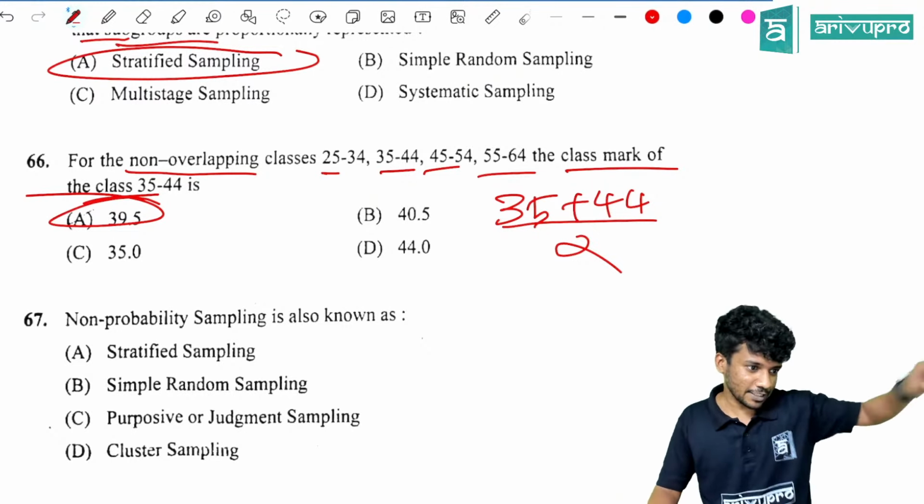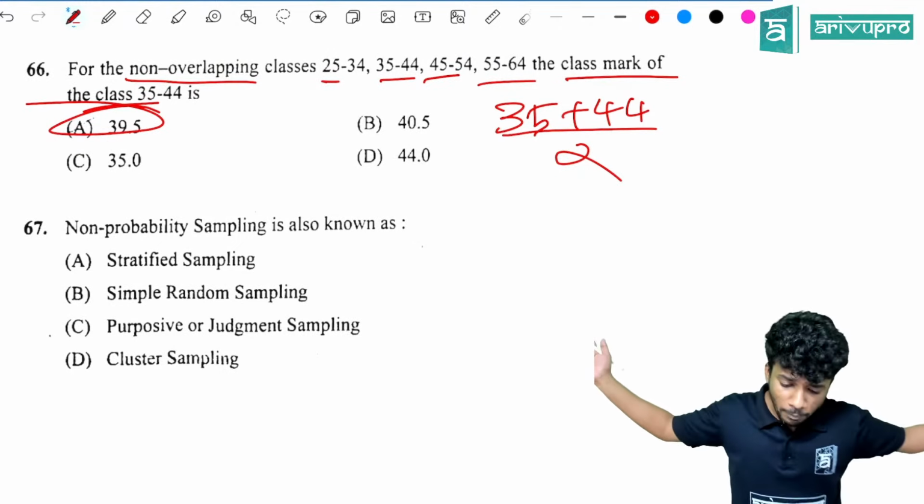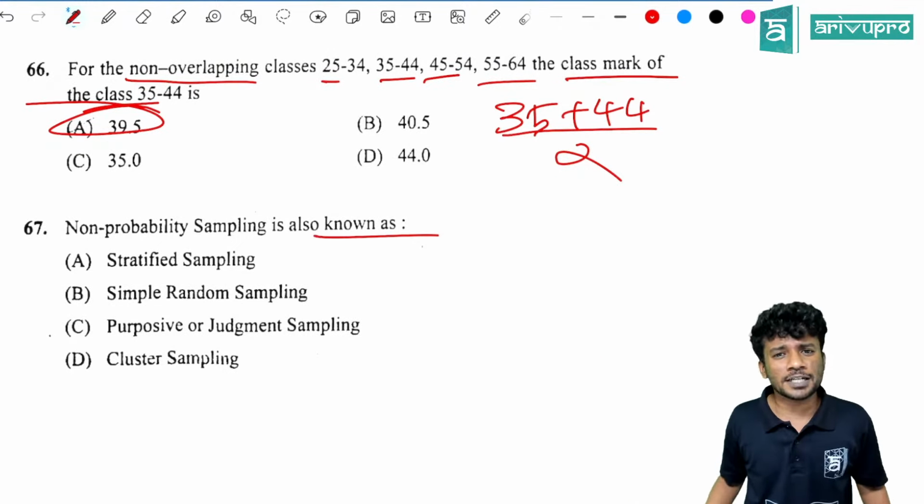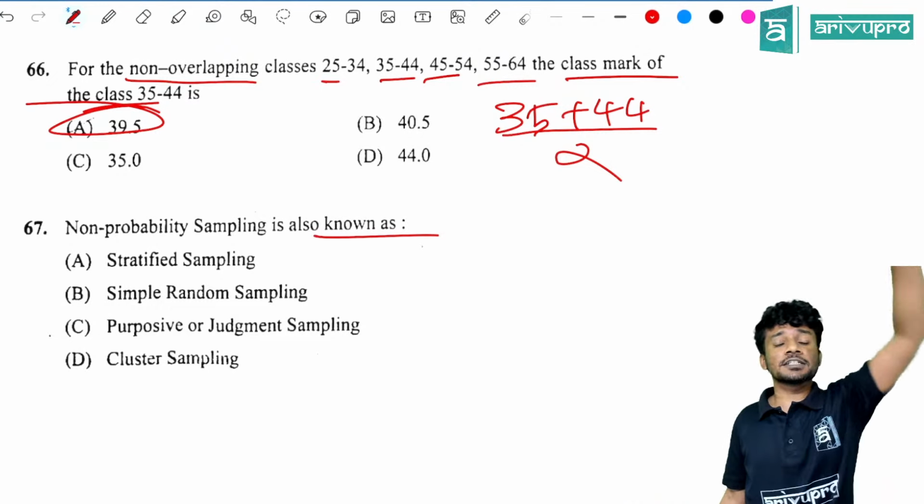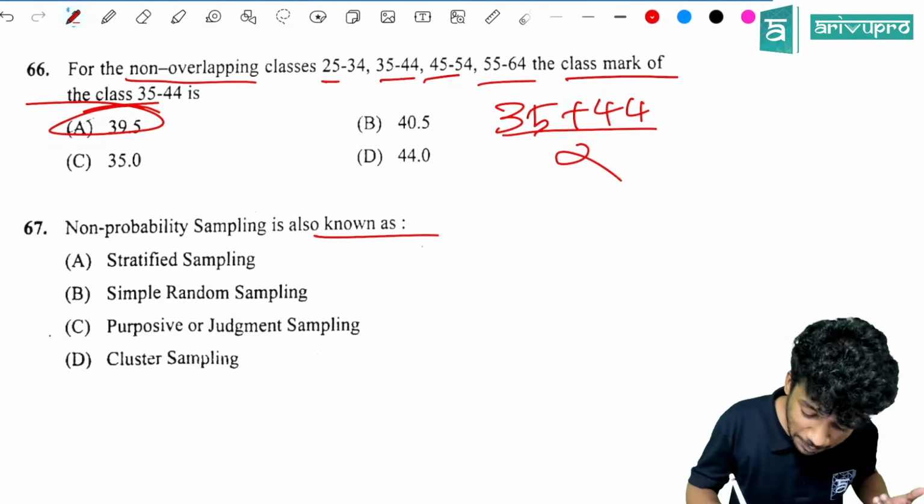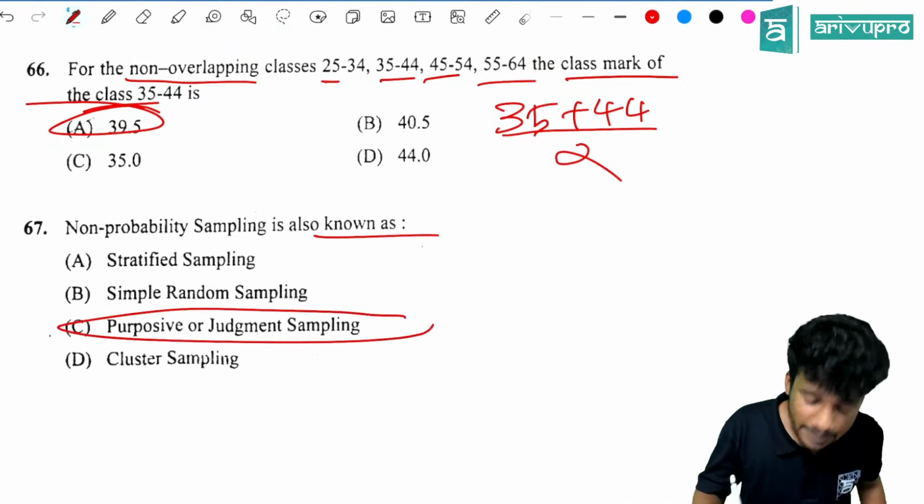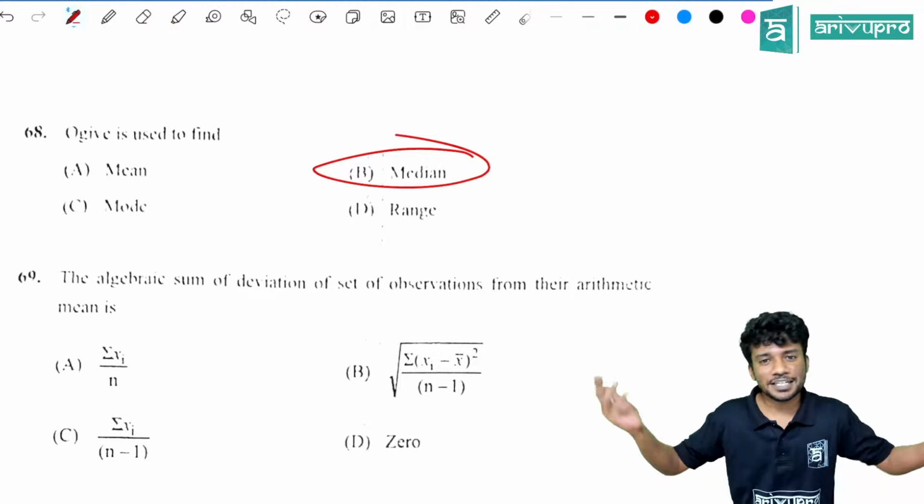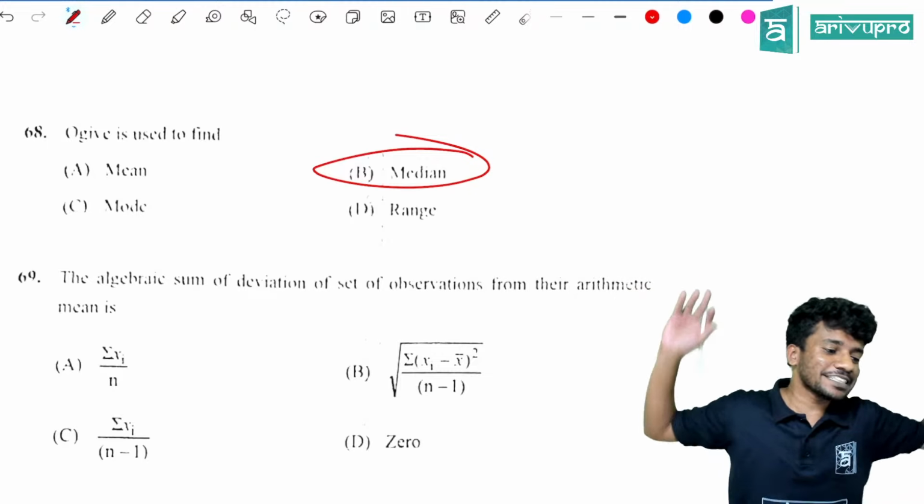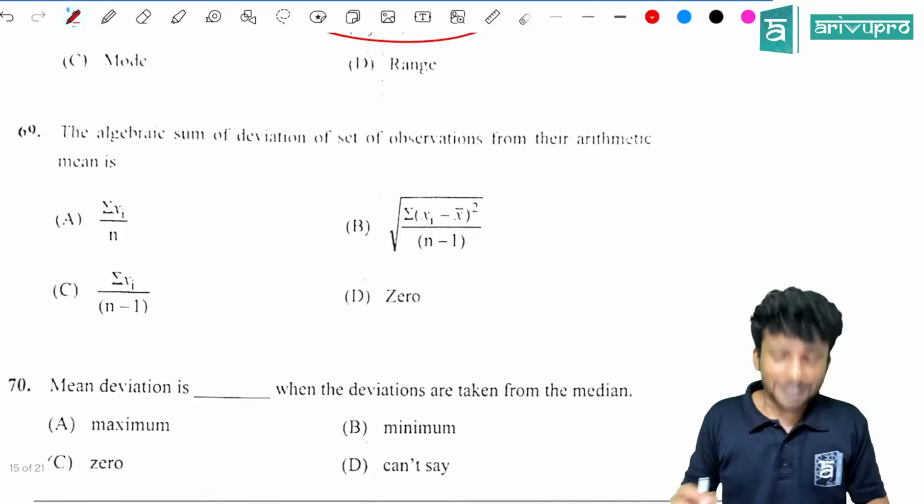Yes. Now, the 67th question. Non-probability sampling is also known as what? Whenever probability is not involved, it's kind of a judgment. That means option C, judgment sampling. Next is, ogive is used to find what? Ogive is used to find median. Another direct theory question from stats. Next is another direct question. Algebraic sum of deviation of a set of observations from the arithmetic mean is what? It's always 0, option D.